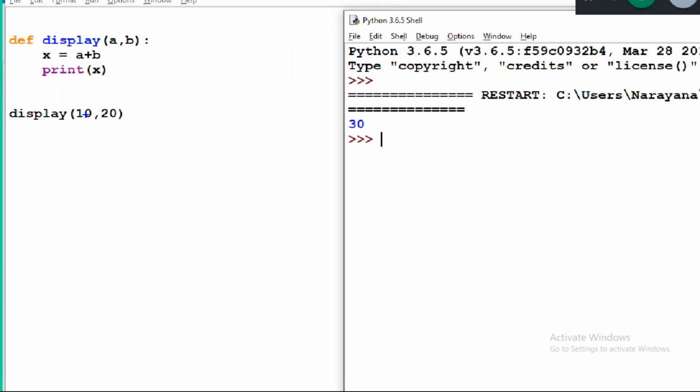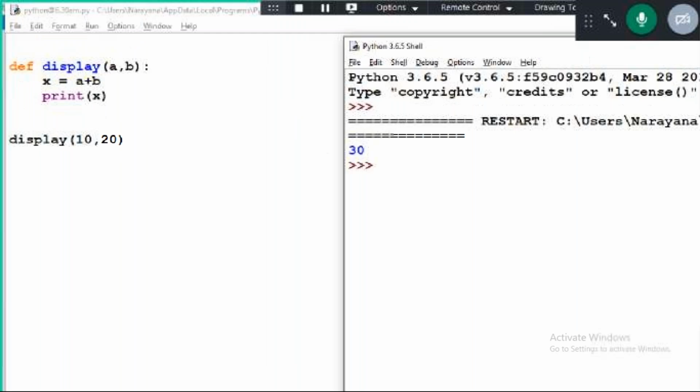10 assigned to A, 20 assigned to B. A value is 10, B value is 20. 10 plus 20, 30 assigned to x. Now print of x means 30 is coming here. Okay, fine. So, guys, in this example, I did not use A and B in the function call to assign the actual values. Directly assigned the actual values, right?